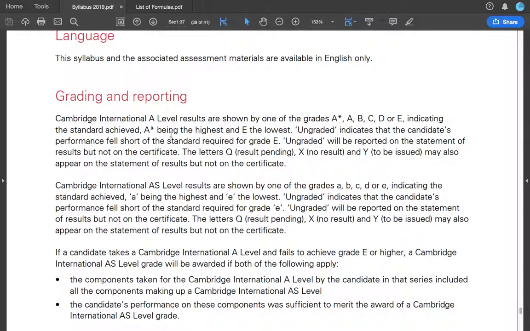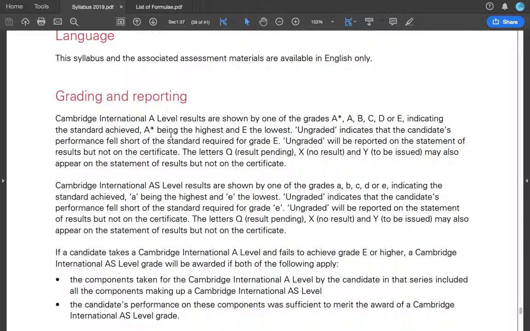Then what's the difference between Q and Y? Q means that the result is pending, means they either didn't receive the question papers themselves, or other things. Q means that they haven't marked yet. They don't have the data themselves. Y means that they still have to look through the question paper, means they notice some kind of suspicious activity in the question paper and they need to look at it before they give it to you.